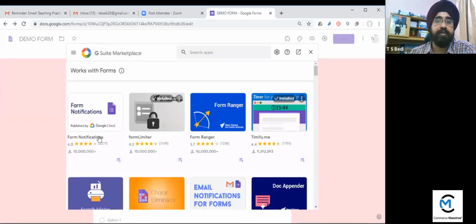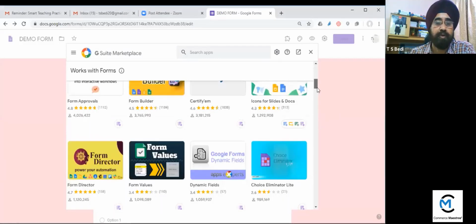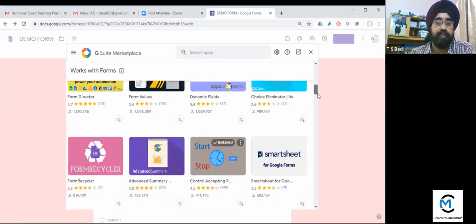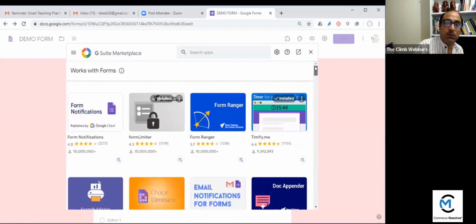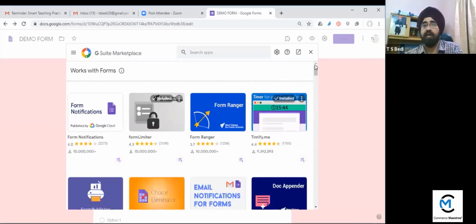Now these are the options: form limitation, form limiter. Form limiter is already installed, so it is locked. Form ranger, timer, I have already installed. Timify.me. You can select these. Is it clear? Form limiter, Timify me or Timify me or एक दो और है मेरे ख्याल से. तो ये एड-ऑन्स हम ऐड करके अपने फॉर्म को जैसा कर सकते हैं.